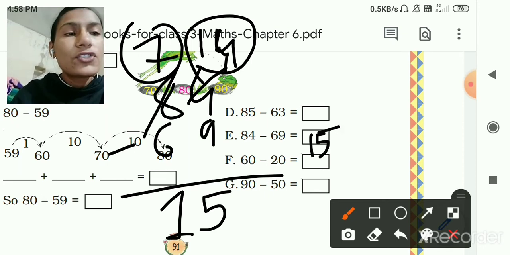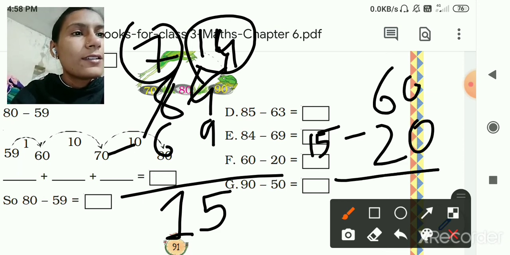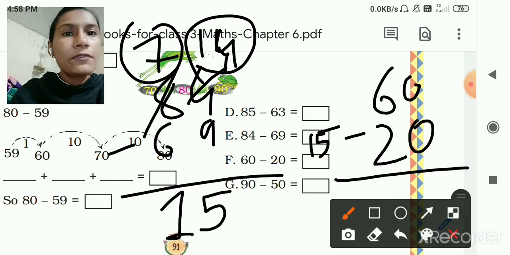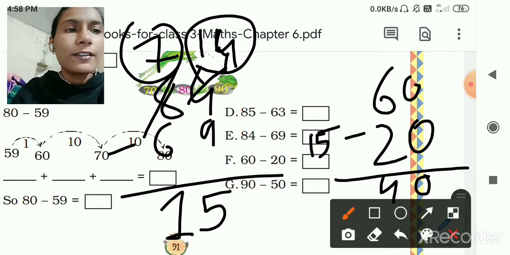Then 60 minus 20. So 60 minus 20. 20, 30, 40, 50 and 60. So how many? 40. So 0 minus 0 is equal to 0. 6 minus 2 is equal to 4. So here 40. So you can write here 40.